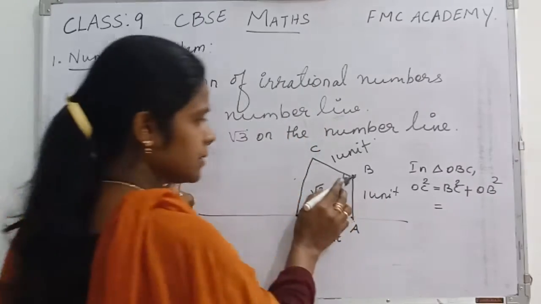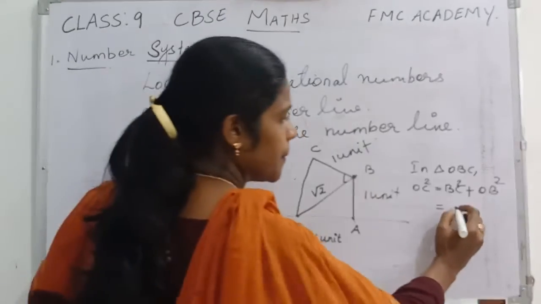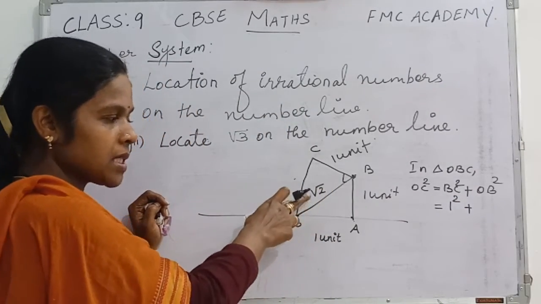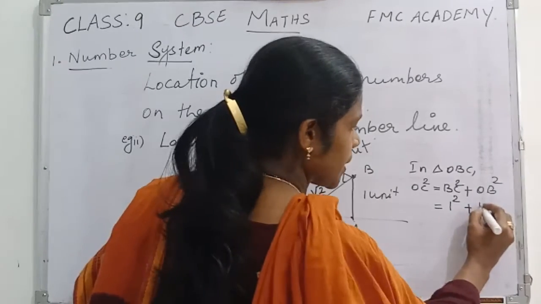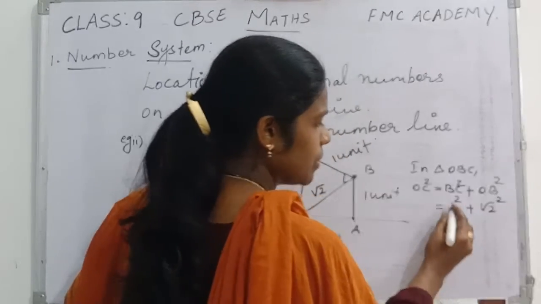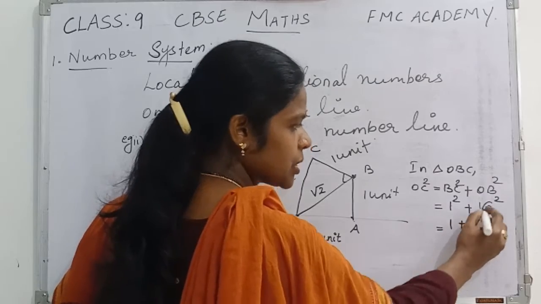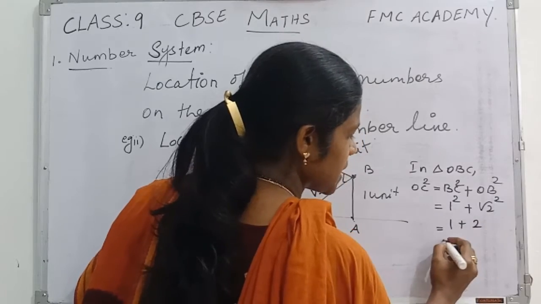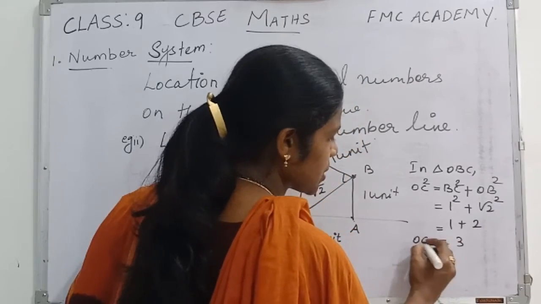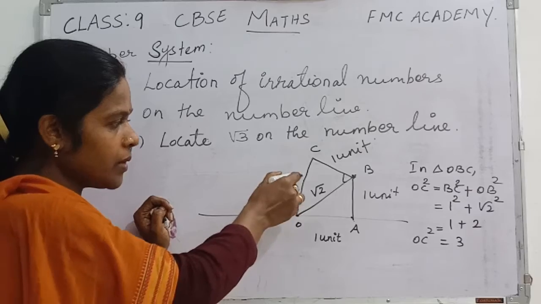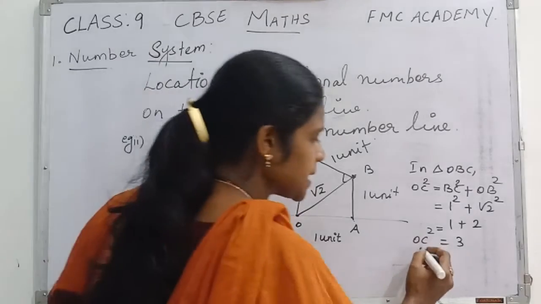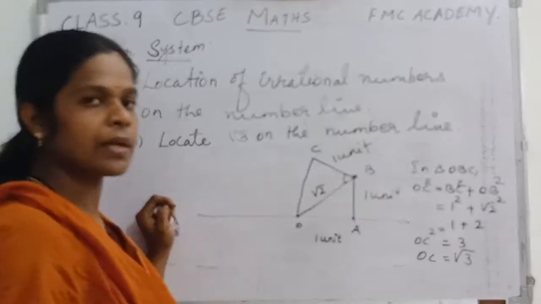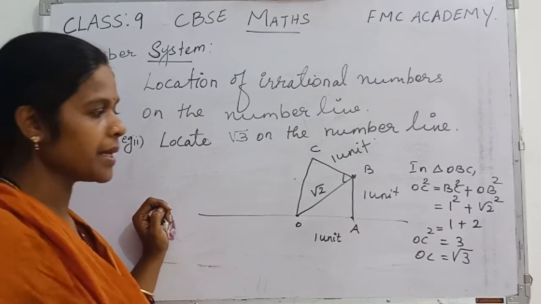Yes, so BC we have assumed as 1 unit, so 1 square. Same way, OB we already got in the previous step, that is root 2, so root 2 square. Right, just simplify now. 1 square you will get 1, plus root 2 square. Root 2 into root 2 you will get 2 only. So 1 plus 2, which is equal to 3. Means OC square is equal to 3. But actually what we wanted here is OC only. So OC is equal to root 3. Already told, the square when you take to the opposite side becomes a root. So we are getting it as root 3.